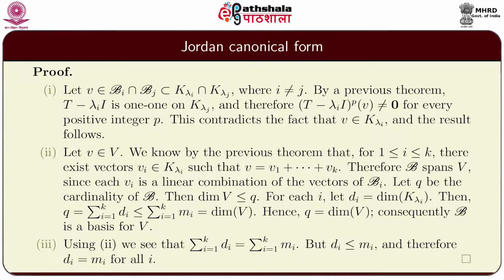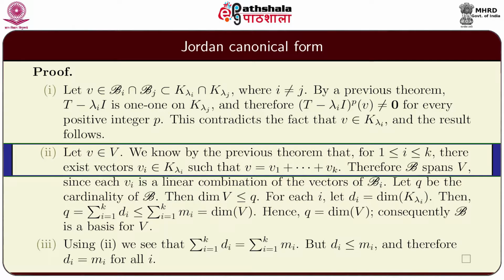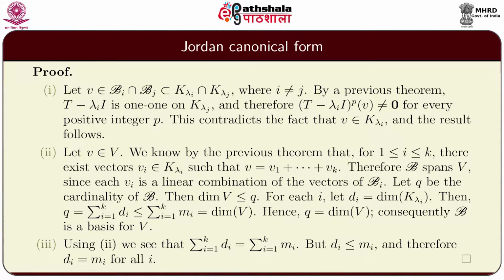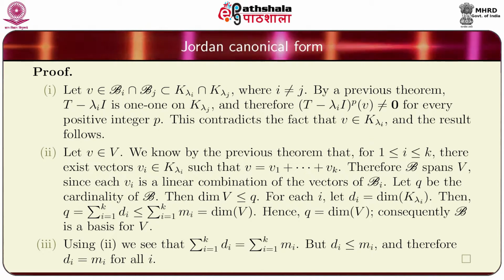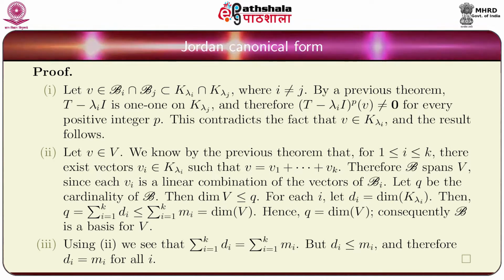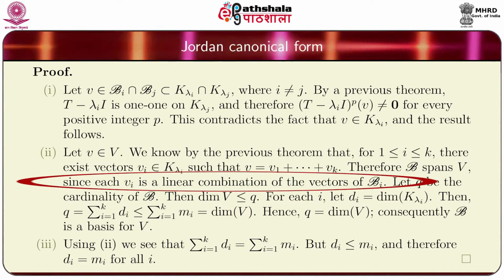Proof of 2. Let v be a vector. We know by the previous theorem that for i between 1 and k, there exist vectors vi in K_λi such that v can be expressed as this sum v1 plus v2 and so on up to vk. Therefore, B spans V, since each vi is a linear combination of the vectors in Bi.